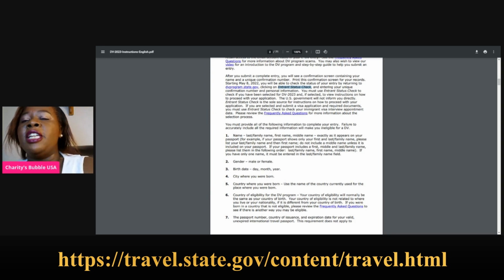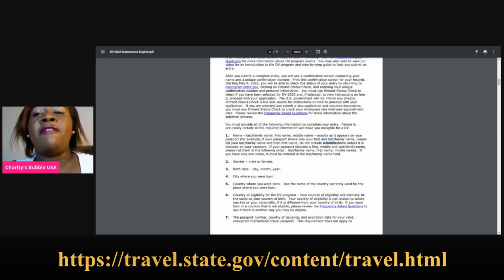Okay, so you put it exactly as it appears on your passport. For example, if your passport shows your first and last name, please list your family name, last family name, and then first name. Do not add anything. If you have a middle name and it is not in your passport, do not put it there.